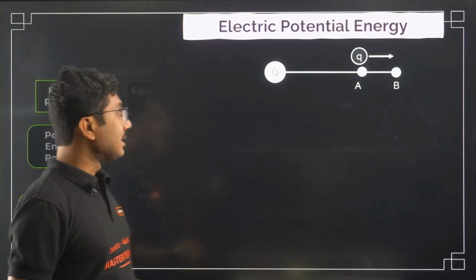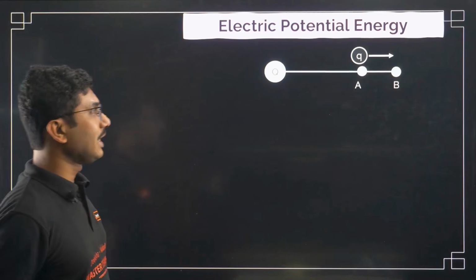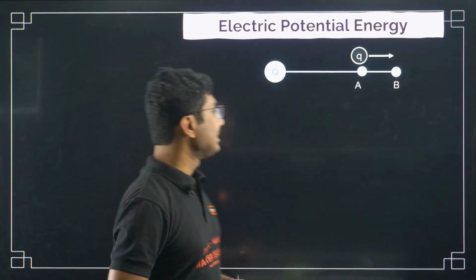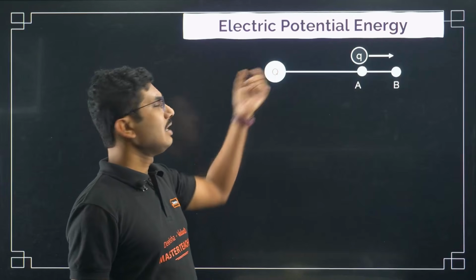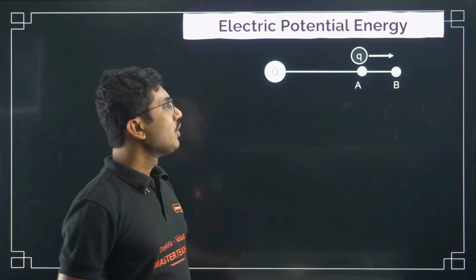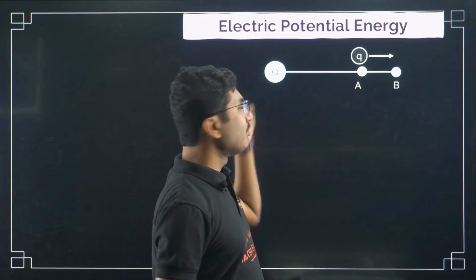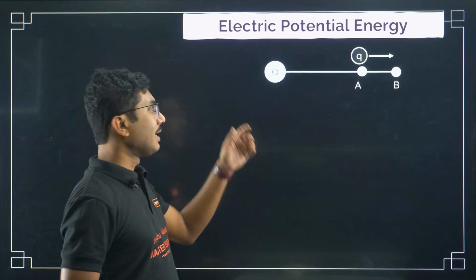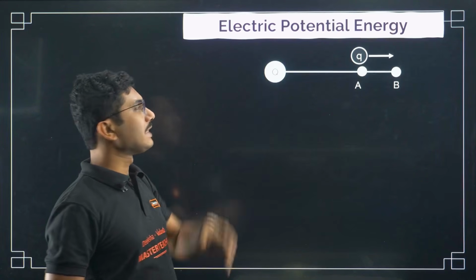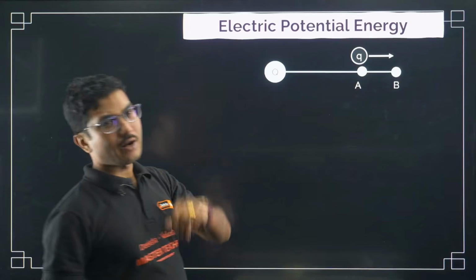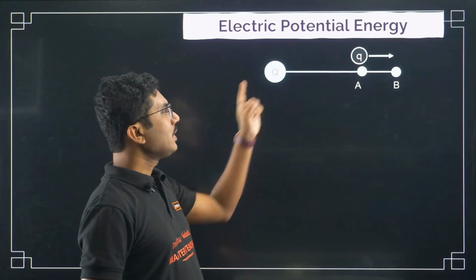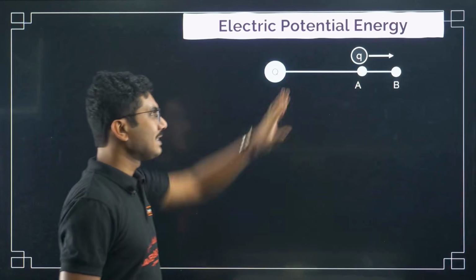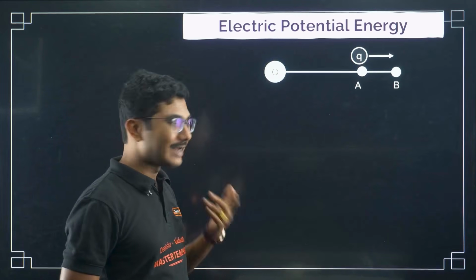Now let's see the first concept, electric potential energy. Let us first understand a scenario. Here we have a charge, capital Q, which is kept at some point. We are saying this is kept at the origin. Origin means the center of everything, that is easier for us to understand. So a charge capital Q is kept at the origin, and at some distance, at a point A, we have a test charge small q.